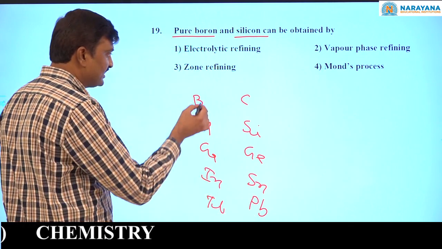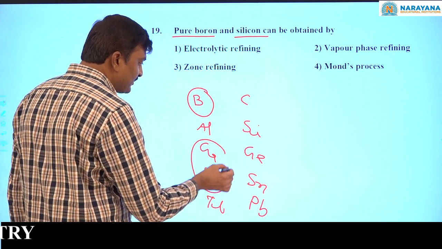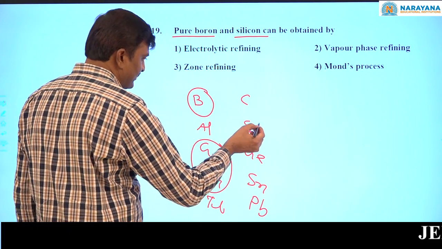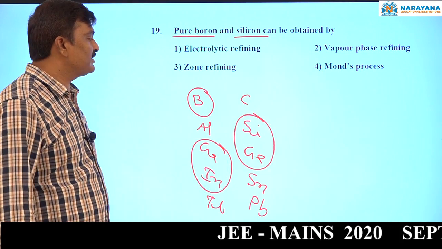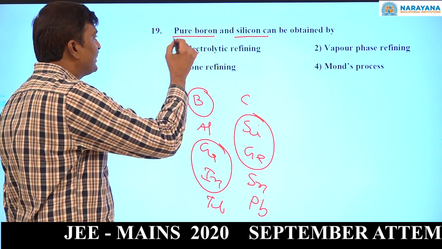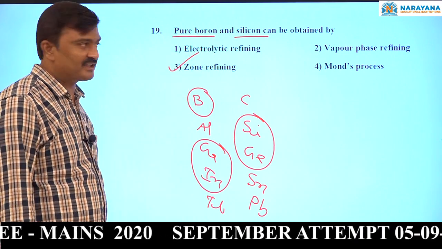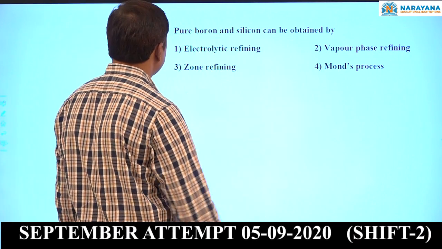In the 3A group, along with boron, gallium and indium, and from the 4th group, silicon and germanium, all these can be refined and purified by the zone refining method. It is a theory question. Now come to the next question.